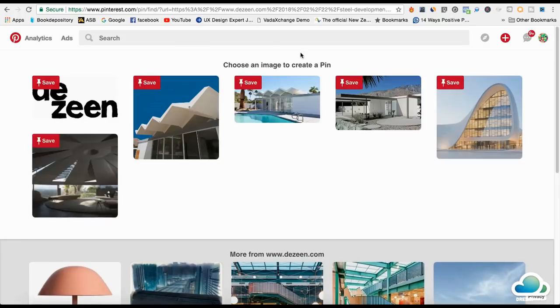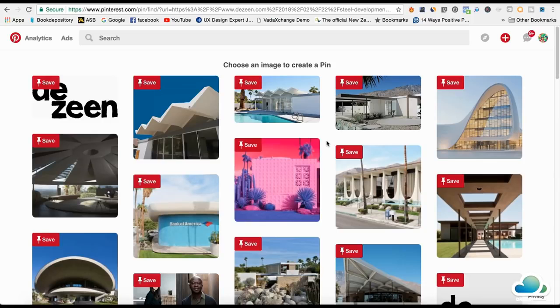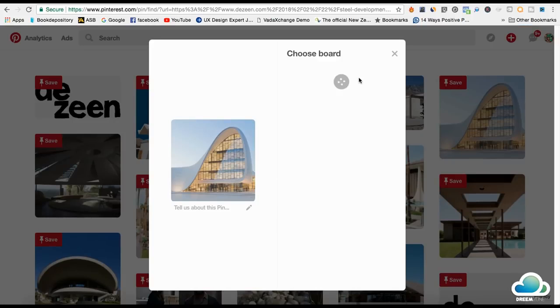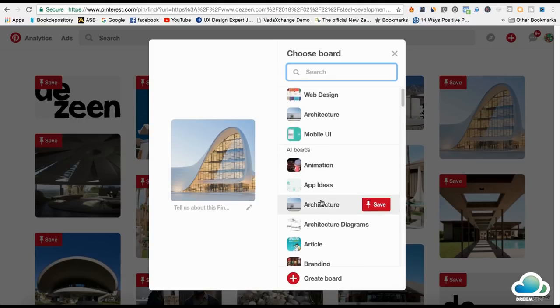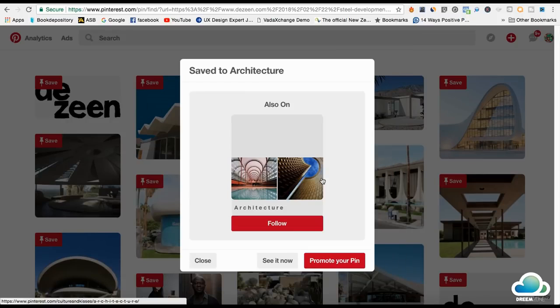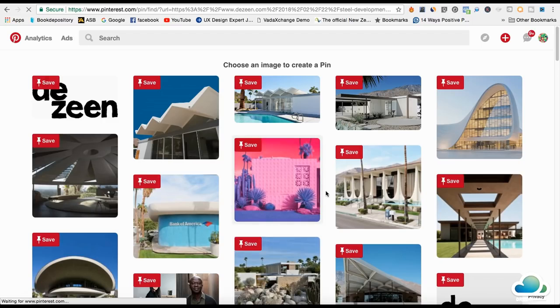What that will do is bring up all the images from your website, and you pick one of the images. This one looks kind of cool, so I'm going to click on that. Just hit save, the little pin button right there. Then you scroll down to architecture. That's the board that I want to pin it to, and just hit save. So now it's promoting other people's pages. Yours will also get promoted once you start getting a lot of followers, but I'm not going to follow this one. So I'll just hit see now.